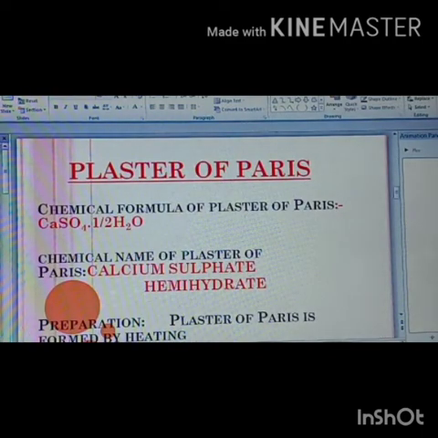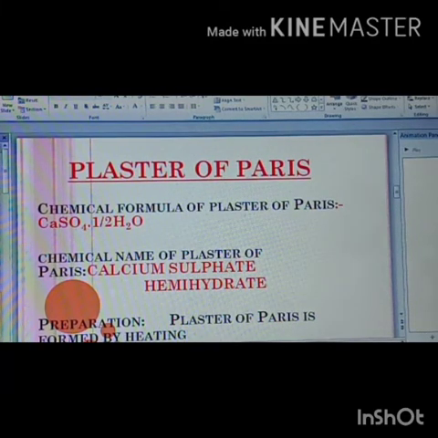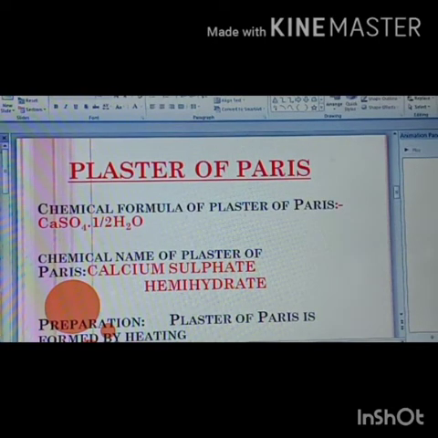Let us now have a discussion on the preparation, properties and uses of plaster of Paris. Children, let us start with plaster of Paris. So, the chemical formula of plaster of Paris is CaSO4 half H2O. The chemical name of plaster of Paris is Ca calcium, SO4 sulfate, 1/2, that is half, hemi, H2O hydrate.